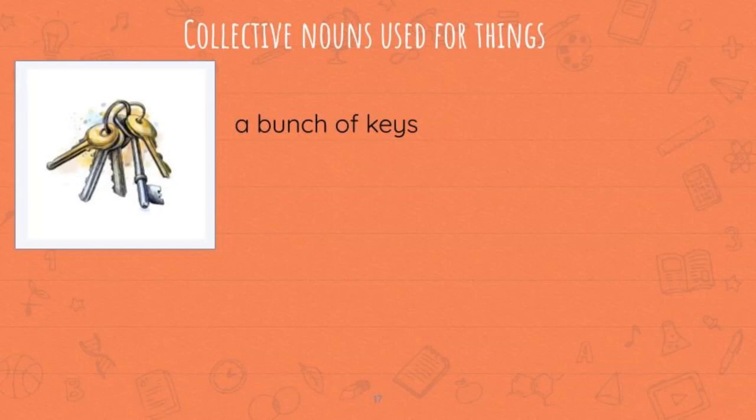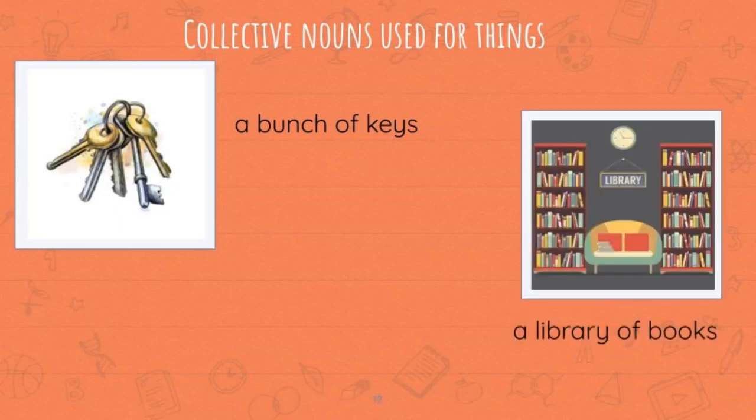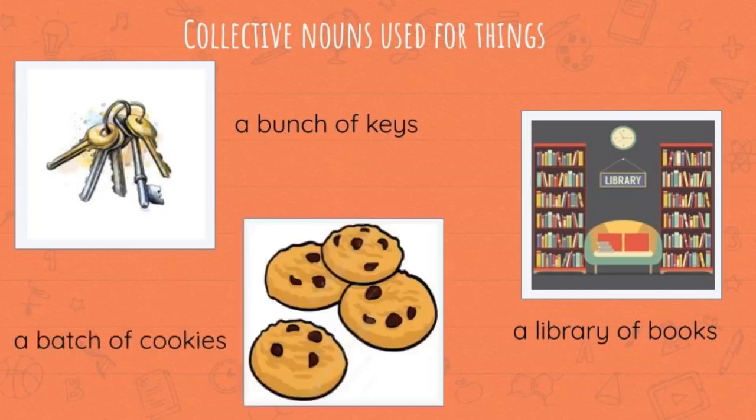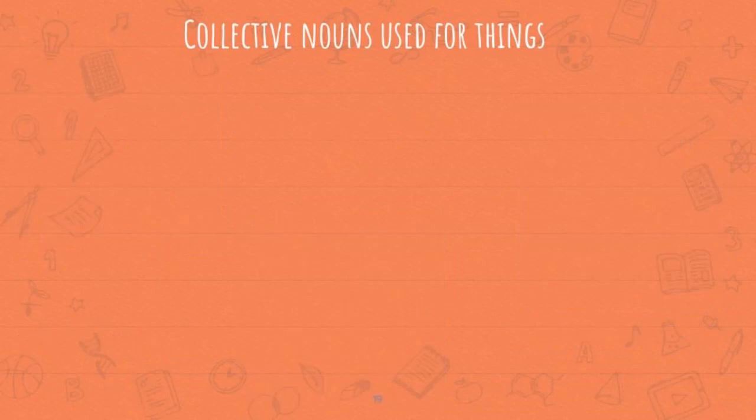Already we have seen in the previous example, bunch is the collective noun which refers to a group of keys or a group of bananas. And next example is a library of books. Library is the collective noun which refers to the collection of books. Already we know that library is a place where we can see the collection of books. And the last one is a batch of cookies. Cookies means biscuits. So batch is the collective noun which refers to a group or collection of cookies.